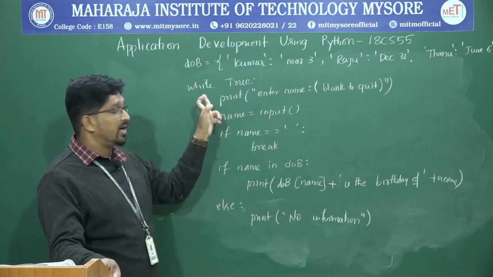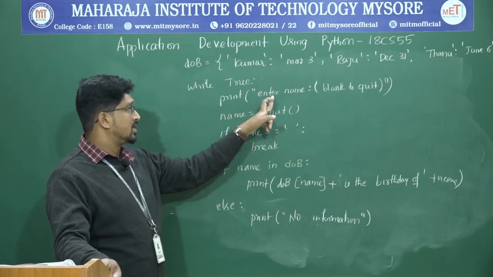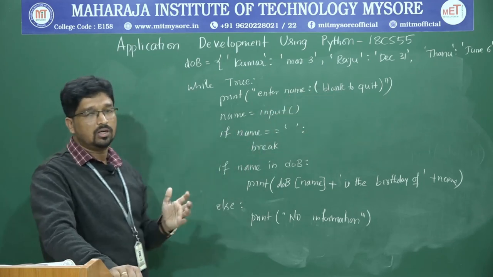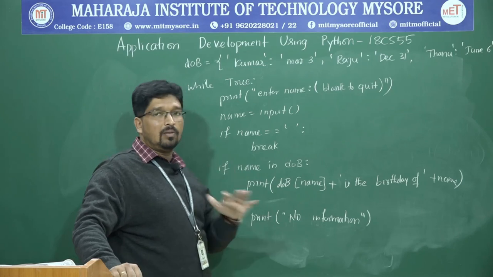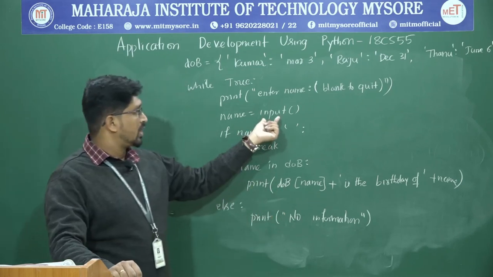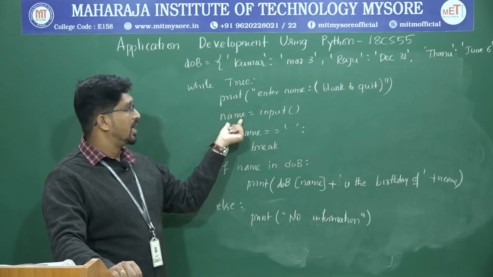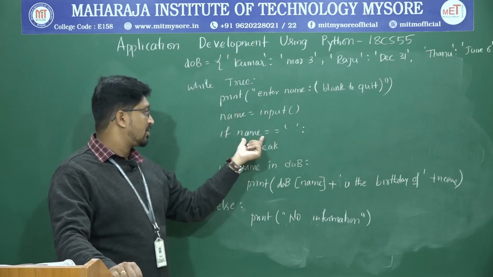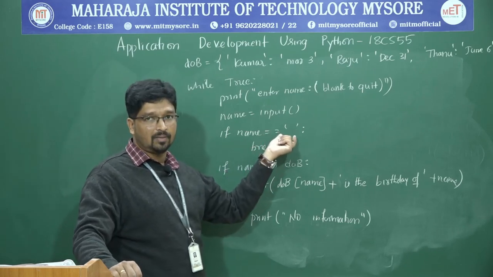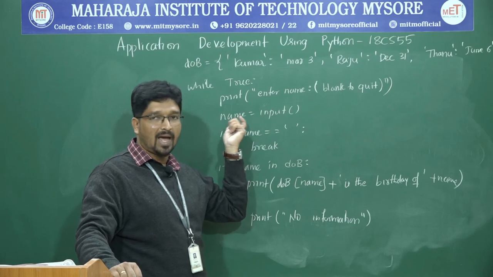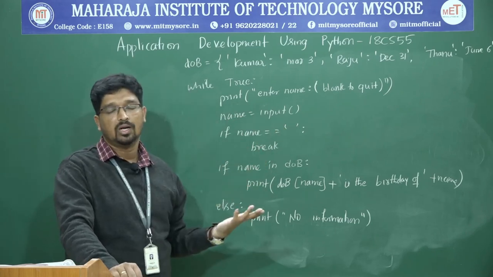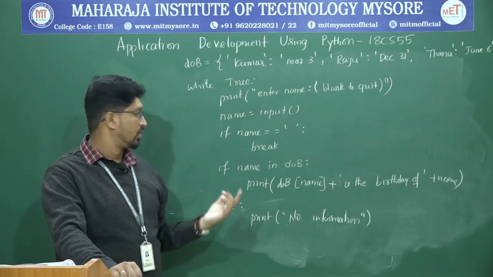Next, I am entering into an infinite loop. I am asking the user to enter a name, or blank to quit, which means if the user doesn't provide any input, it will break and close the program. The user will give the input. Let us say I give the name Kumar. Before that, it will check whether the user has entered something. If he has entered some characters, then it will continue; otherwise it will close, meaning the user doesn't want to enter anything, so it will close the program.